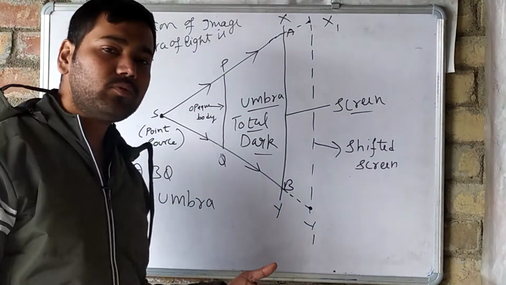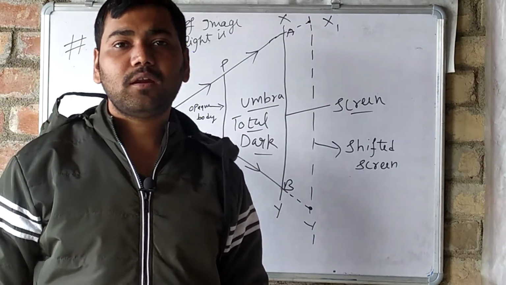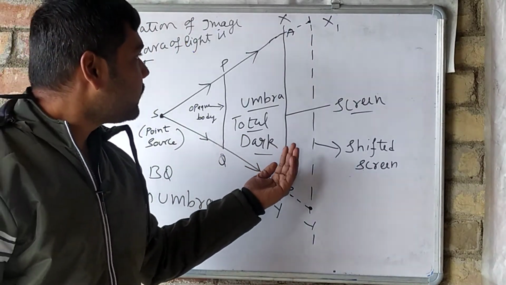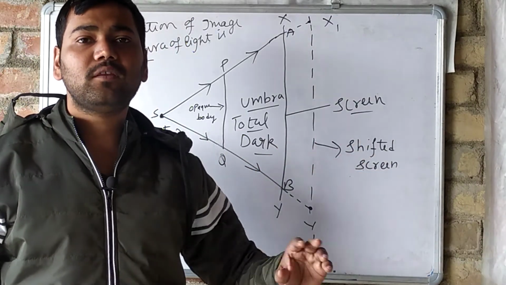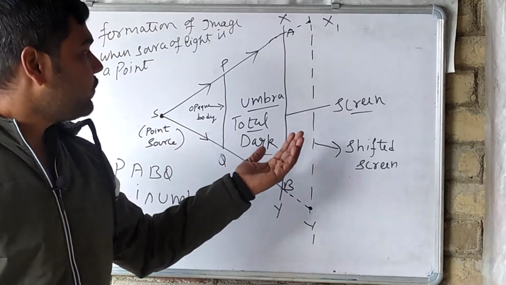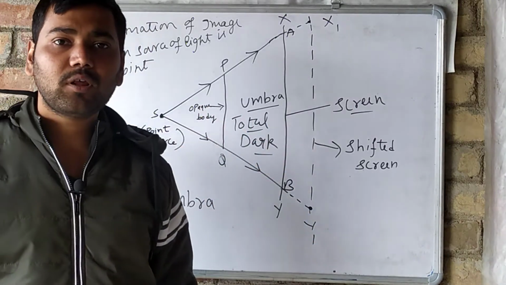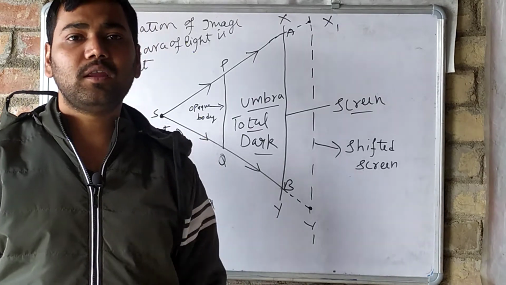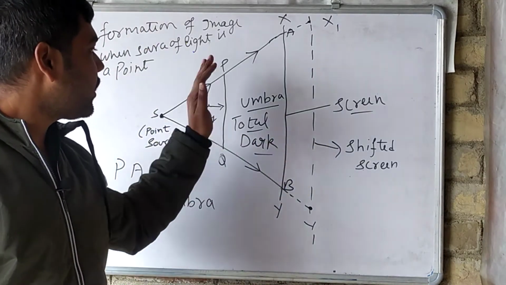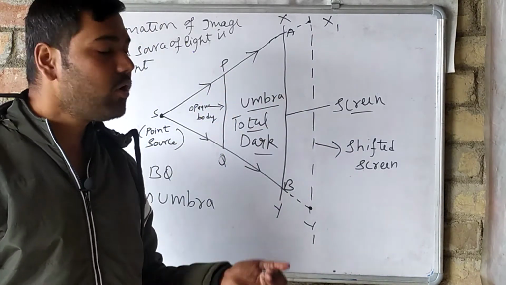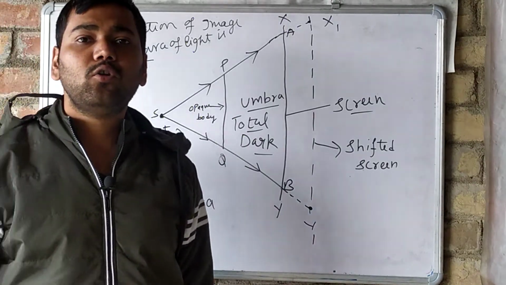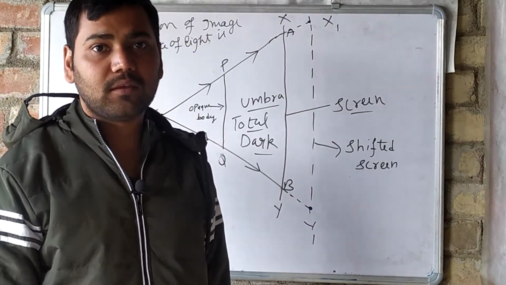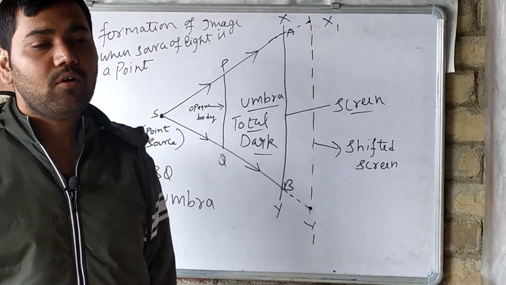Okay, so what observations do we get? We get that as soon as we shift the screen towards the backward direction, the region of umbra will increase, and if we shift towards the opaque body, what happens? The region of umbra will decrease. Okay, इसको हम पास भी लाएंगे तो umbra का region घटेगा, दूर ले जाएंगे तो umbra का region बढ़ेगा. But no penumbra will be formed in this case.